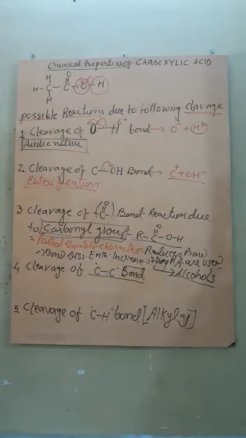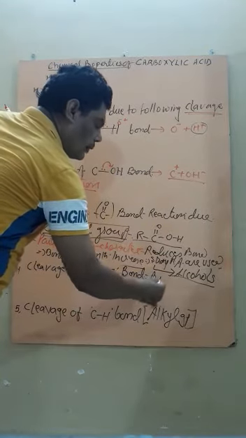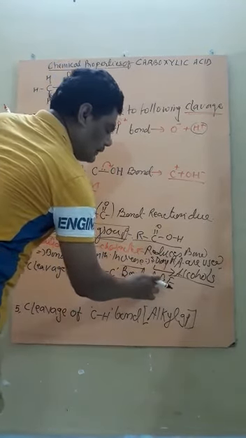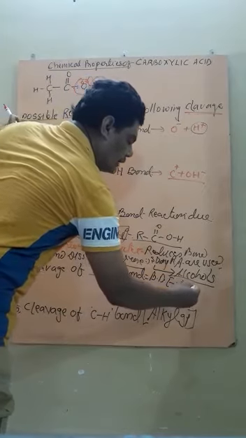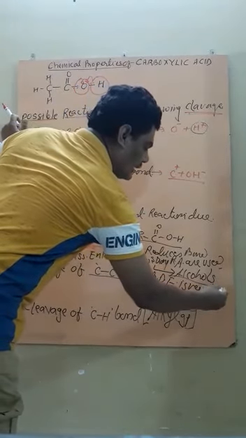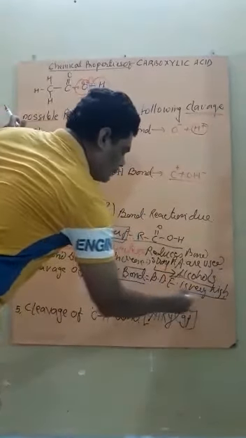The fourth possibility is cleavage of the C-C bond. Students, you know that a bond between similar atoms is very strong, whatever the atom is, so the bond dissociation enthalpy is very high.